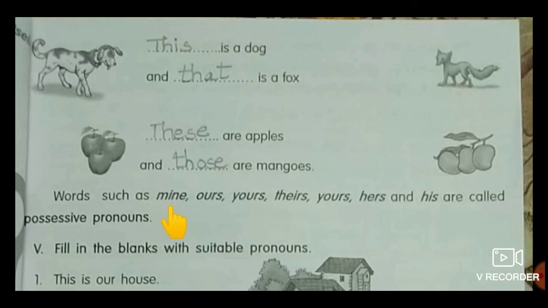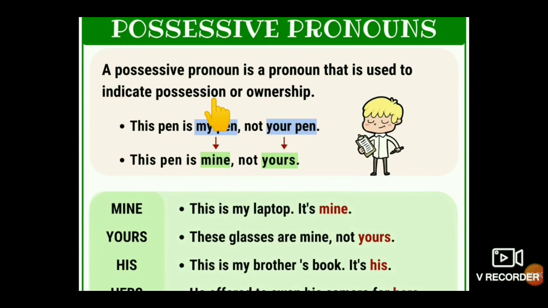Words such as mine, ours, yours, theirs, hers and his are called possessive pronouns. These are called. Say, children, here what is meant by possessive pronoun? It is a pronoun that is used to indicate possession or ownership. Okay, this pen is my pen, not your pen.